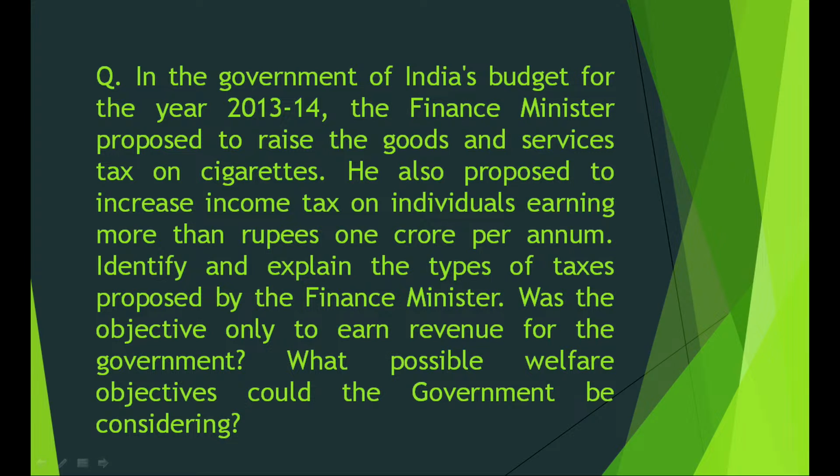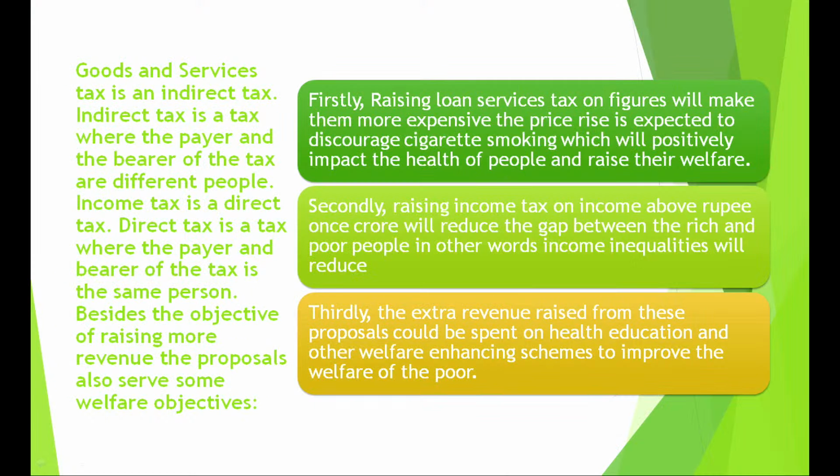Now children, first identify, this is a question on taxes. You have to identify what is a direct tax and what is an indirect tax. Now taxes on income will come under direct taxes. So your 1 crore per annum tax is a direct tax. Your tax on cigarettes is an indirect tax. So GST is an indirect tax.